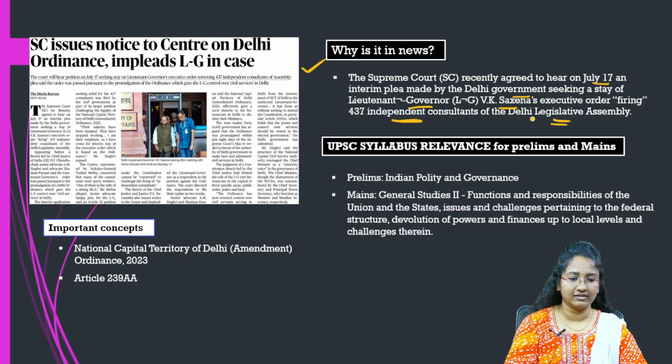So here we are going to discuss this issue between the elected government of Delhi and the LG. There has been a tussle between them for the past few months, and we are going to discuss what this particular issue is. Here we have an important concept, that is the National Capital Territory of Delhi Amendment Ordinance 2023. Since this ordinance is in news today, in this article we are going to discuss the basics of this ordinance, what all provisions are present in it, and also one important article of the Constitution, that is 239AA.